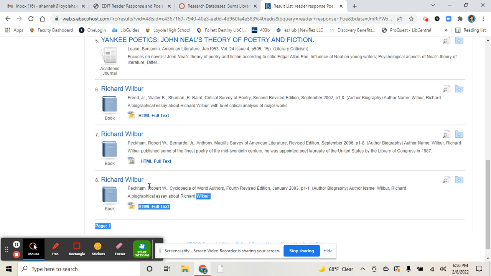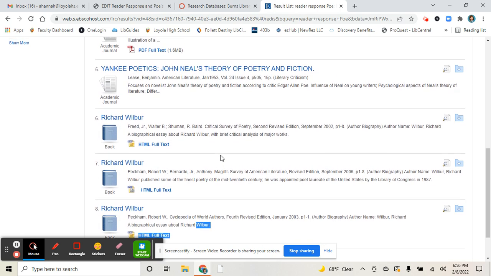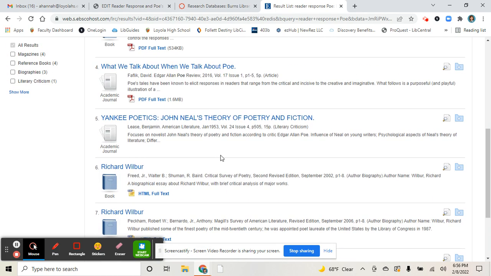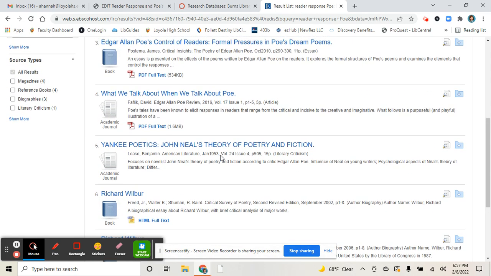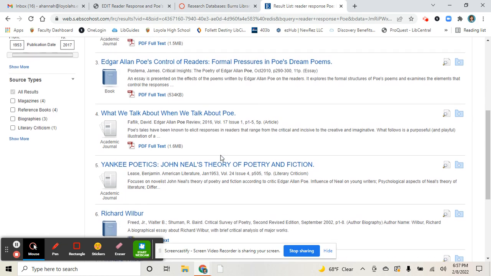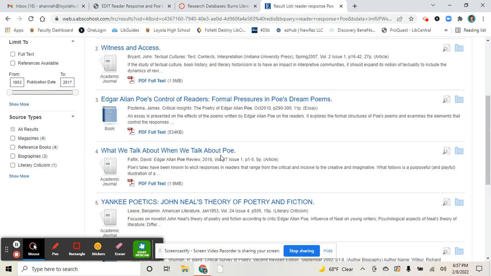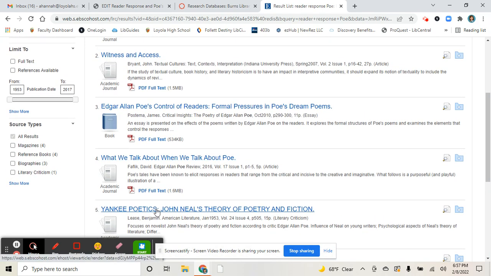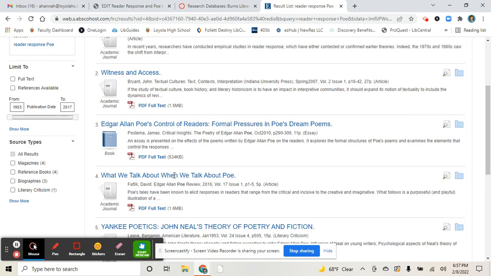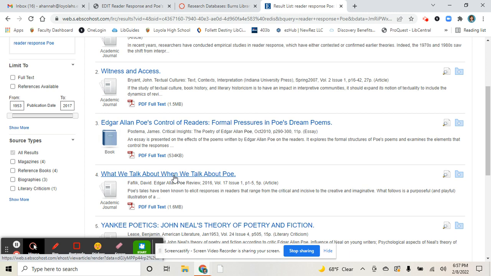This isn't even about Poe. This one on the bottom. These last three are all about Richard Wilbur. And here, notice they put poetics. I think that's because we use the term Poe, and it's part of poetics. So we don't want to do what we talk about when we talk about Poe. I like this one just by the title, but let's see. We don't know for sure if it's going to help us.